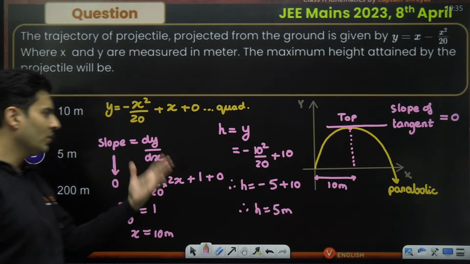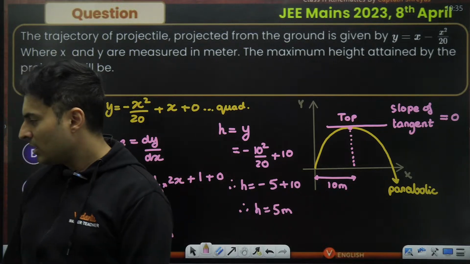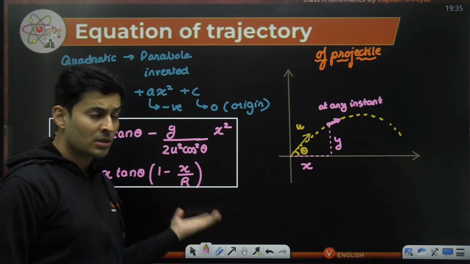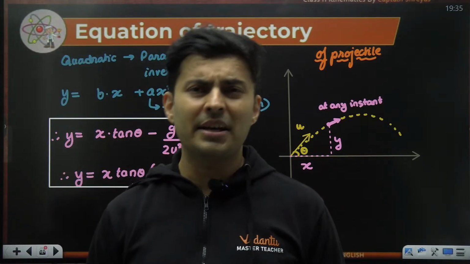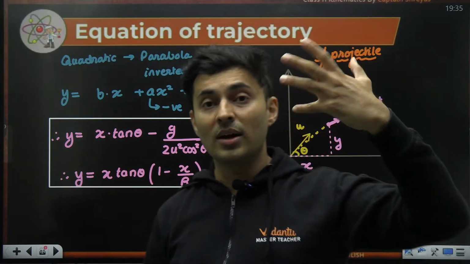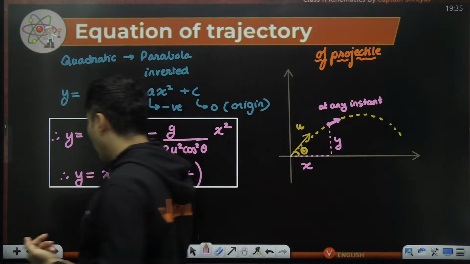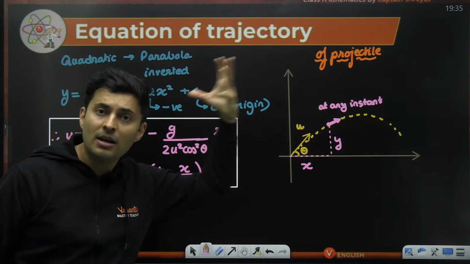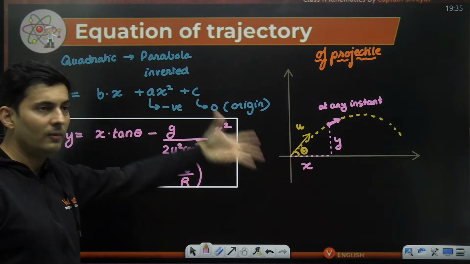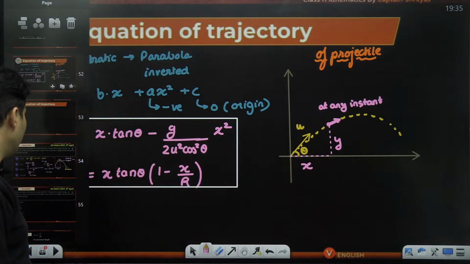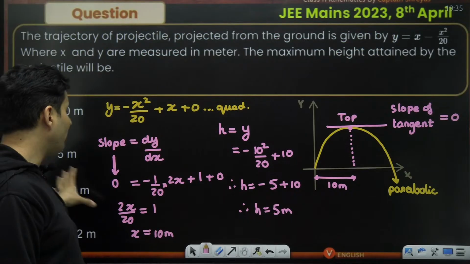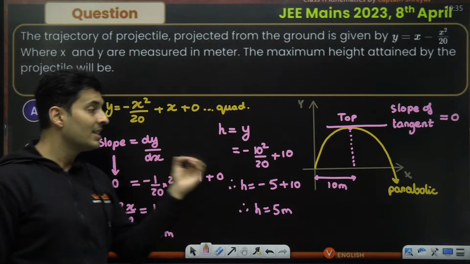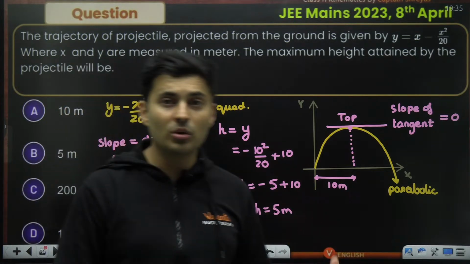Perfect. So that's how you can solve this question. Did I need the actual equation of trajectory? The answer is no. Sir, but I learned it. It's okay. Sometimes a direct question may come, but sometimes they are testing your analytical skills. How are you analyzing this as a quadratic equation? How are you solving this as a maths question? Because in basic maths, you have learned quadratic equations, algebra. Are you able to apply that concept of parabola, quadratic equation, slope, derivatives? That is what they are checking. That's why it's a good question.